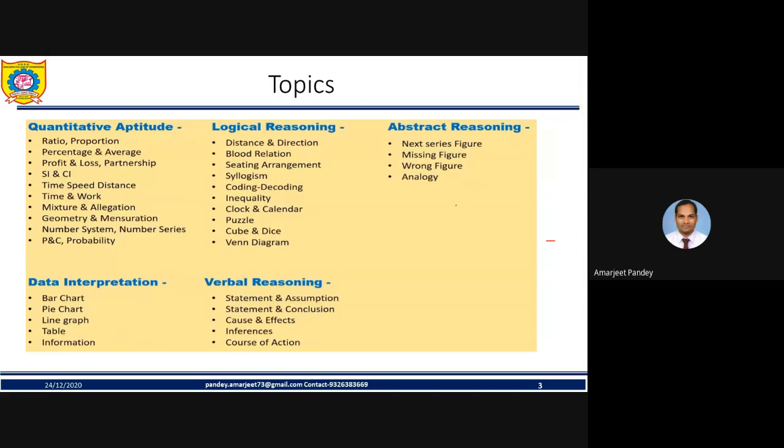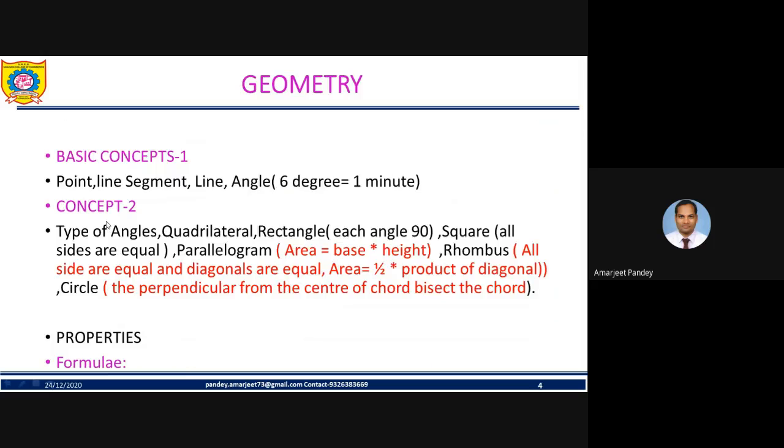Whenever we are discussing this topic, it comes under quantitative aptitude. As far as quantitative aptitude is concerned, we are here to discuss geometry and mensuration, my friend. There are n numbers of topics, and we are focusing on this. As far as the geometry concept is concerned, we have all been learning since our childhood, from 4th and 5th class. So first I'm highlighting some key points for all of you, because this is the basic.